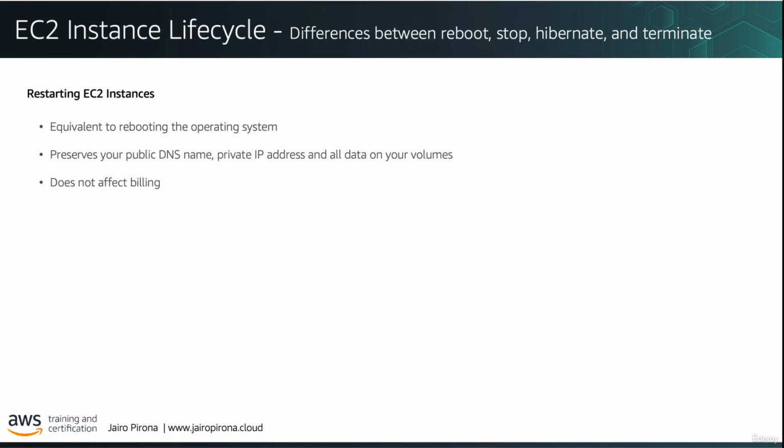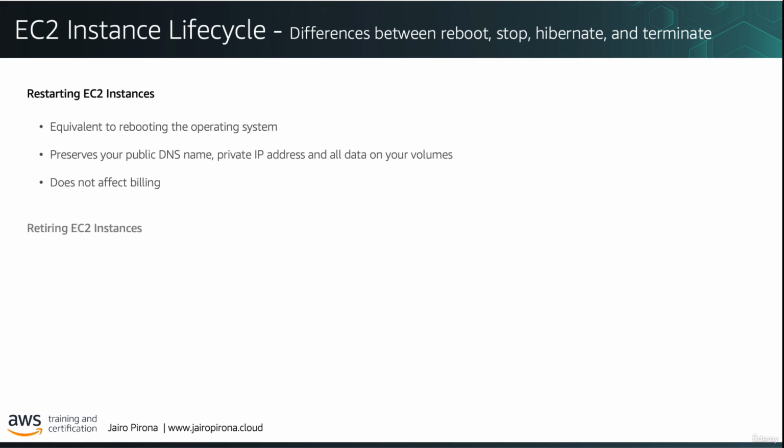Then we have the restart of instances. Restarting an instance is equivalent to restarting the operating system. The instance is still on the same host machine and retains its public DNS name, private IP address, and all the data in its instance store volumes. Typically, the reboot takes several minutes to complete, but the actual time will depend on the instance configuration. It also does not affect billing. That is, you are still billed for the instance as such.